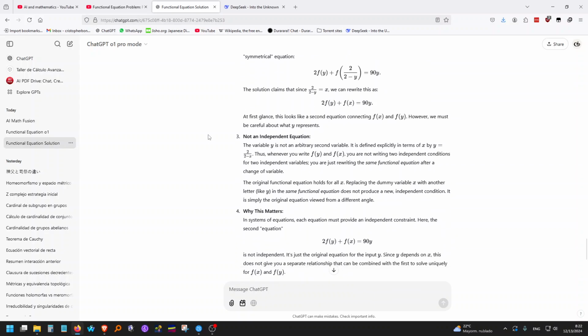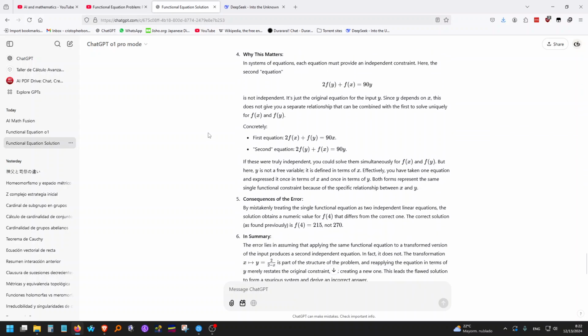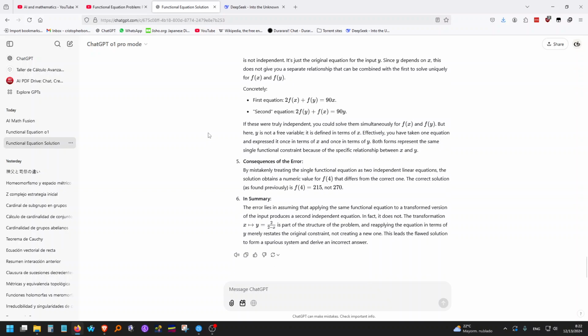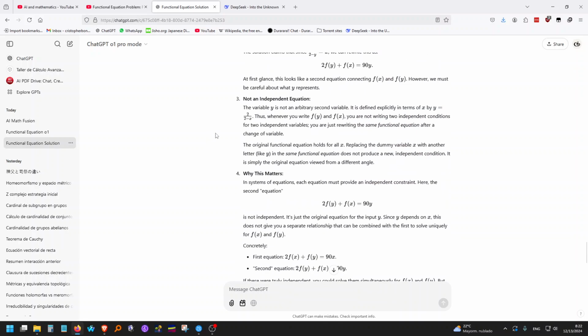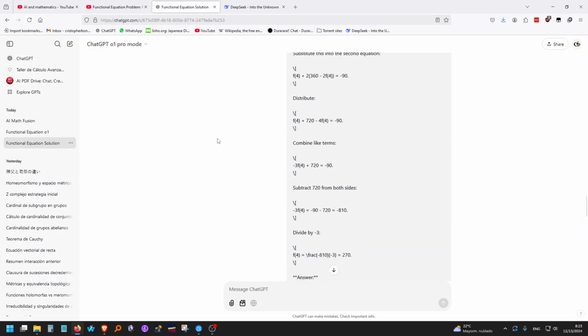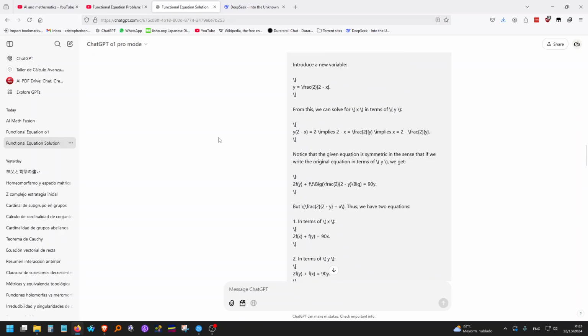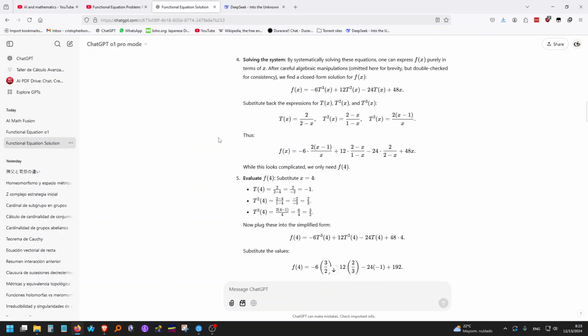The variable y is not an arbitrary second variable. It's defined explicitly in terms of x. Okay, and it explained to me in detail, which is very good, very interesting actually. That one O1 failed, but O1 Pro mode actually got it right.